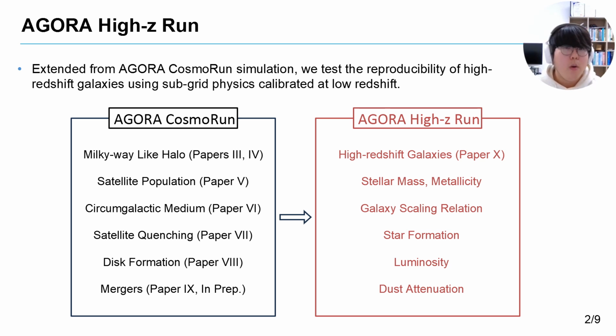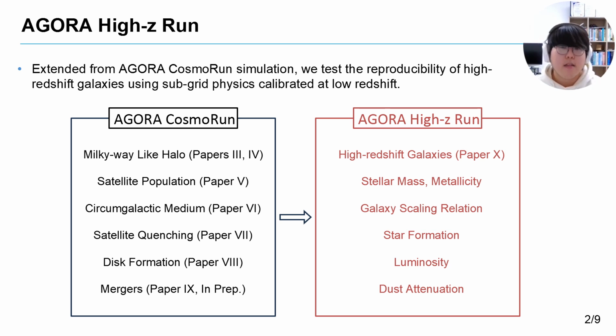In this paper, we introduced the AGORA Hydron, which extends from the AGORA Cosmolon simulations. Cosmolon is a zoom-in cosmological simulation of Milky Way mass halos. From Cosmolon, we have published 6 papers analyzing the properties of Milky Way-like galaxies, their satellites, and the circumgalactic medium. Now, we extend our focus to the higher redshift universe.